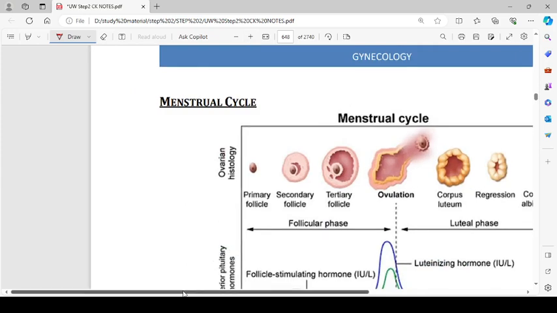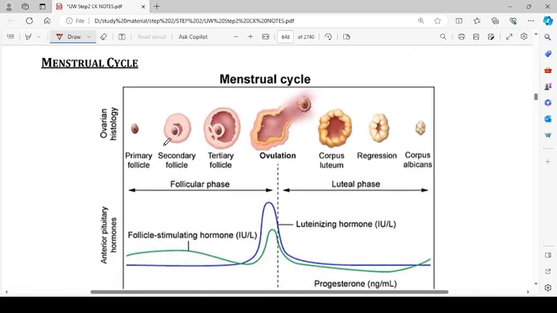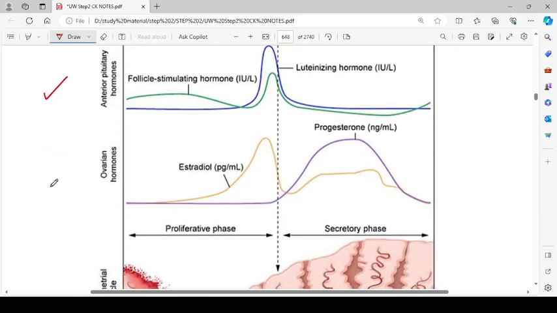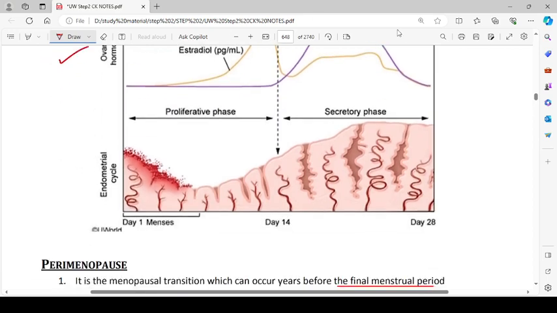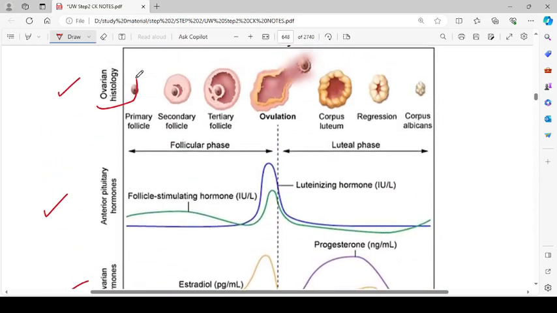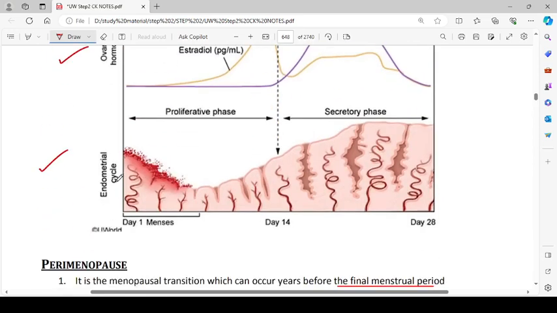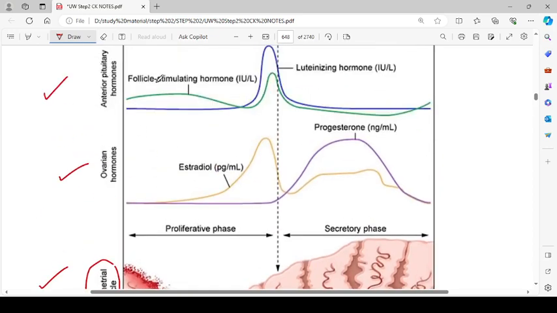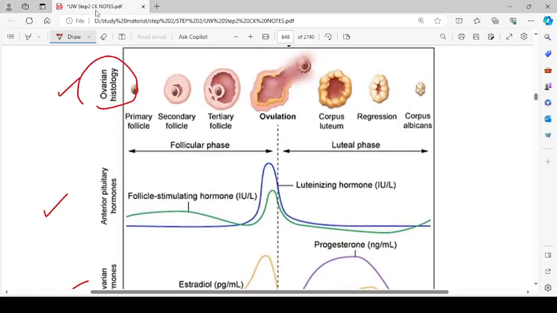So there are parts of the menstrual cycle. The first one is ovarian histology, the changes during the menstrual cycle, then anterior pituitary hormones, ovarian hormones, and then all of that affects the endometrial cycle. So basically there are two simultaneous cycles occurring. One is the ovarian cycle, the second is the endometrial cycle, and they are both influenced by the ovarian and anterior pituitary hormones. So now let's see them one by one.